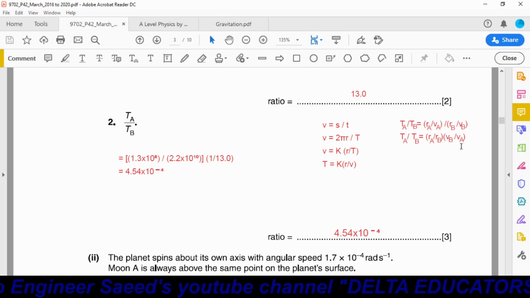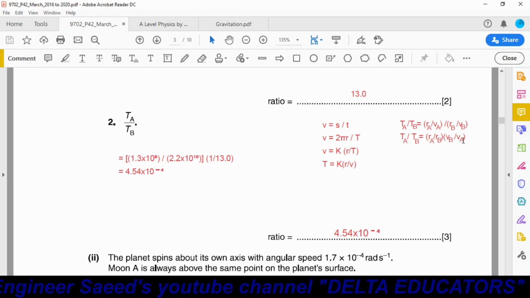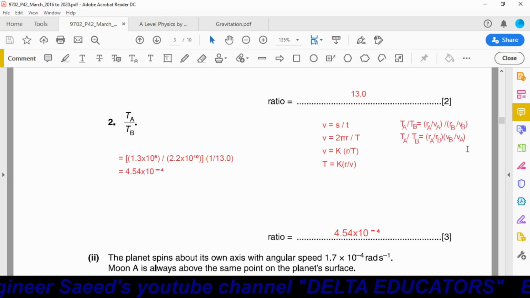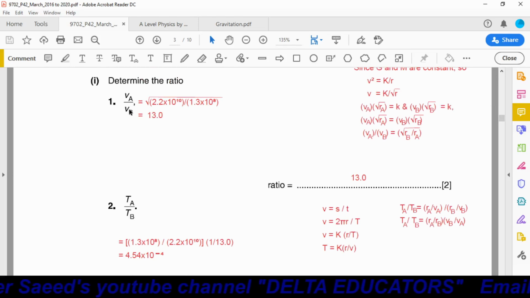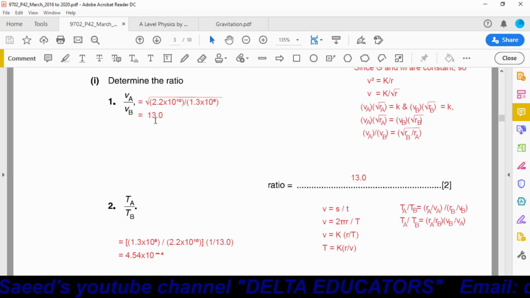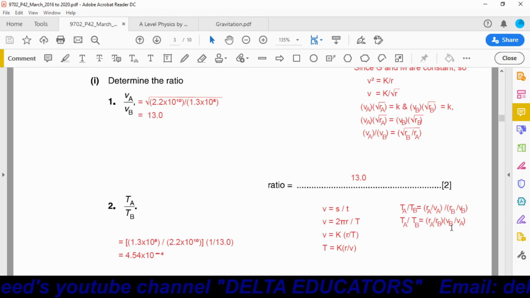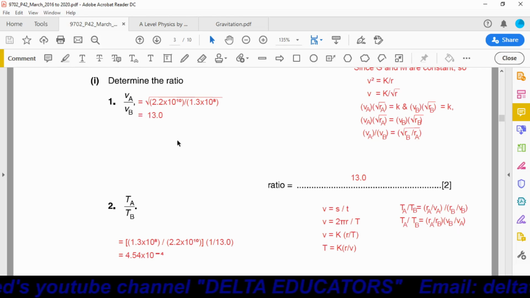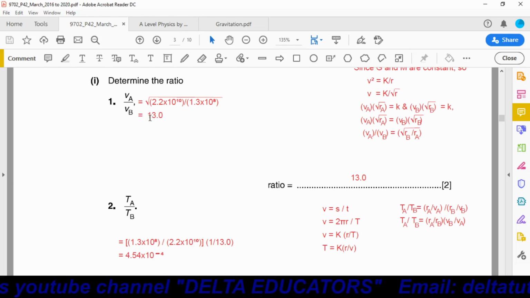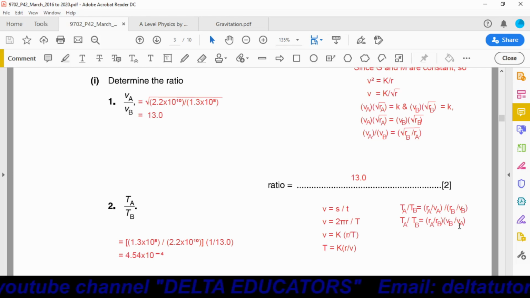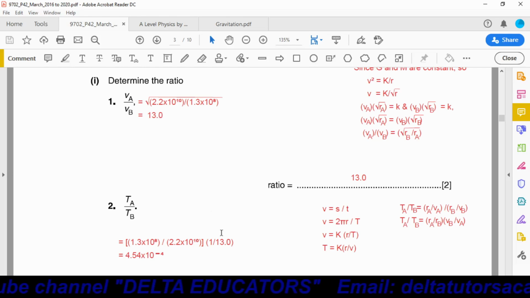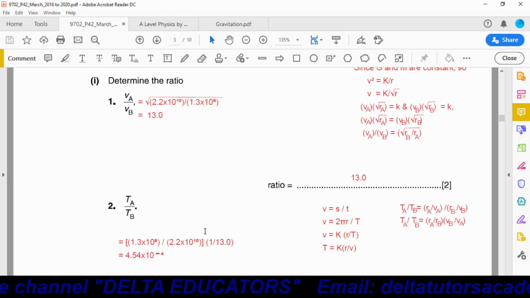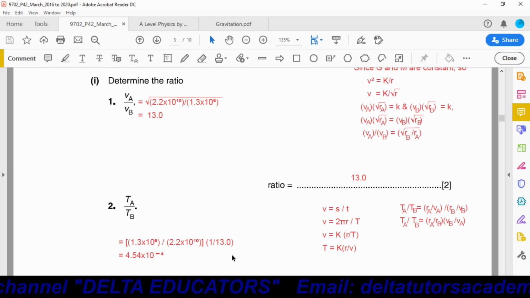Now this VB over VA we have not calculated directly. Actually we have calculated VA over VB, which is equal to 13. Here it is written VB over VA, so we have to take the reciprocal of this value. So we can say VB over VA will be equal to 1 over 13.